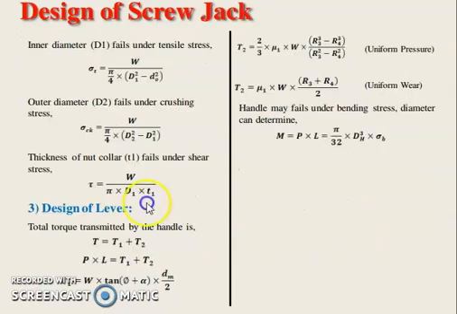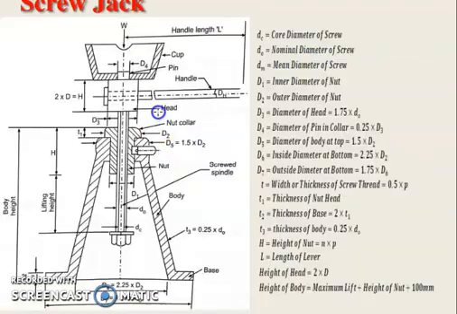Now inner diameter d1 fails under tensile stress, sigma t is equal to W upon pi by 4 into d1 square minus do square. Outer diameter d2 fails under crushing stress, sigma c is equal to W upon pi by 4 into d2 square minus d1 square. Then this is for the nut collar. Thickness of nut collar t1 fails under shear stress, so tau is equal to W upon pi into D1 into t1. All these formulas are from this diagram.